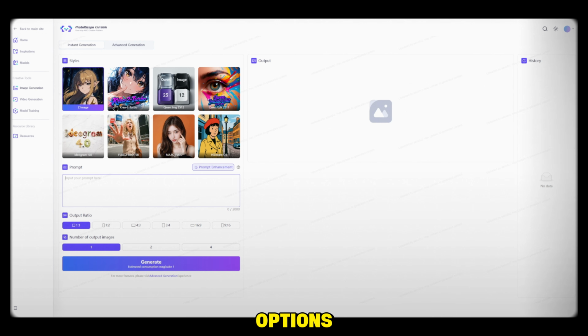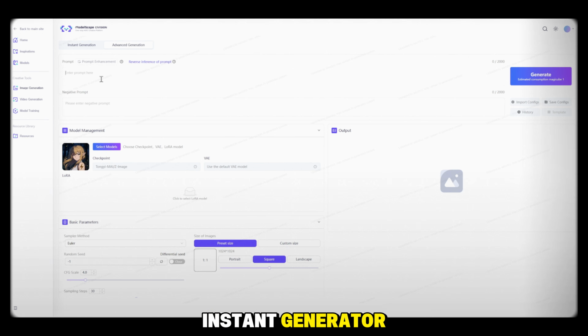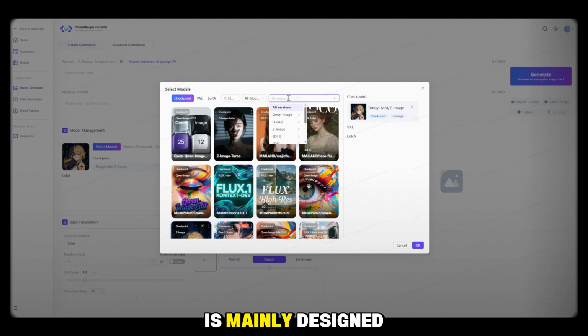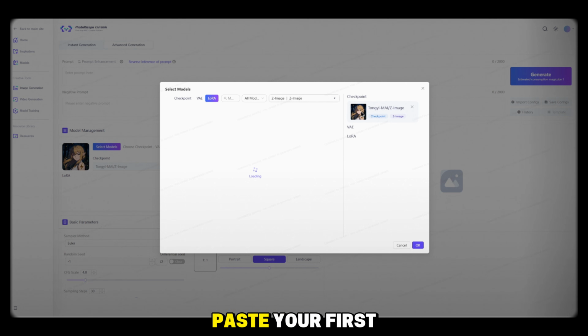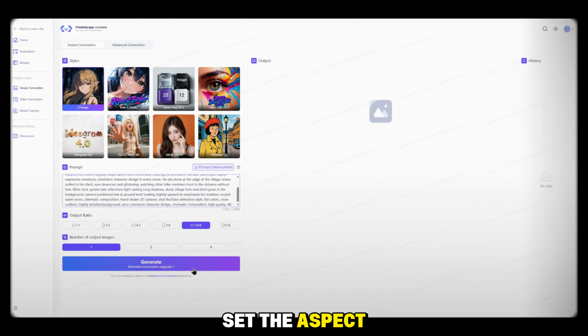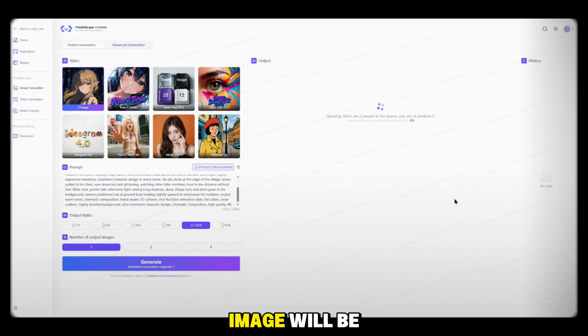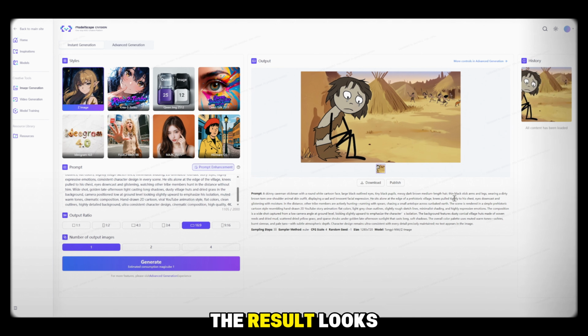You'll see two options, Advanced Generator and Instant Generator. I recommend using the Instant Generator because it's faster and perfect for this workflow, while the Advanced Generator is mainly designed for more professional use. You'll also find multiple AI models, but I simply use the default model. Paste your first image prompt, set the aspect ratio to 16:9, choose any style you like, and click Generate. Within a few moments, your first image will be ready. As you can see, the result looks fantastic.